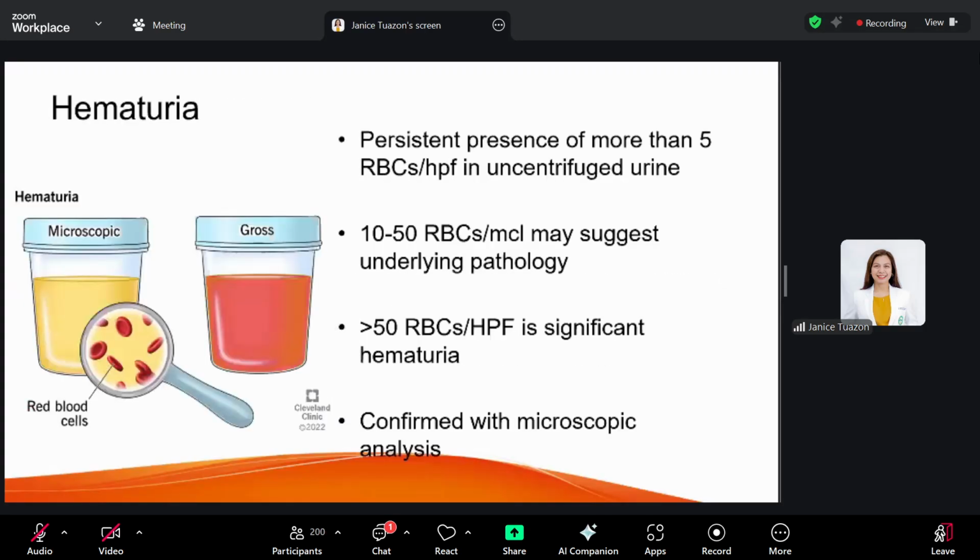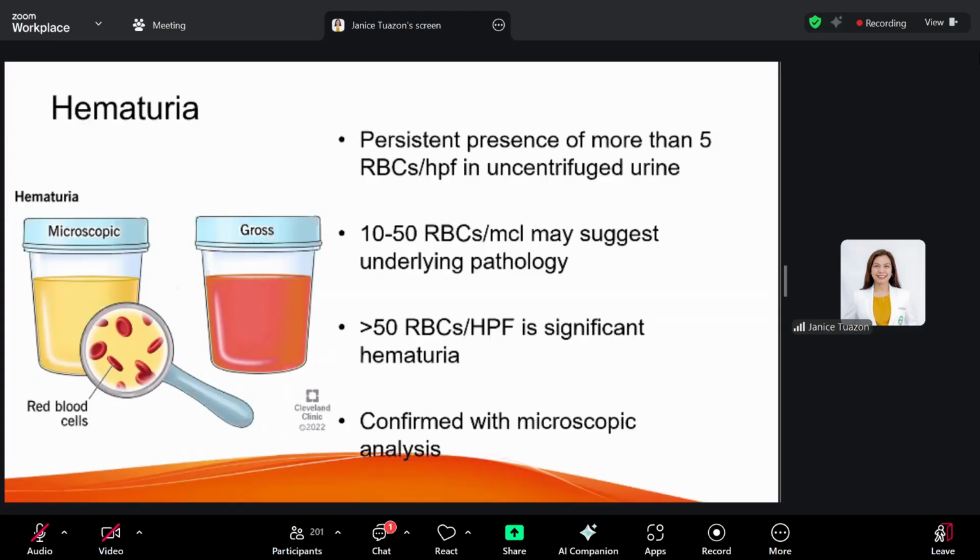Okay. Now, let's go to the first problem. The most common problem in pediatric renal diseases is hematuria. So let's define it first. Hematuria is the persistent presence of more than 5 RBCs per high power field in uncentrifuged urine. Okay, but significant hematuria would have more than 50 RBCs.